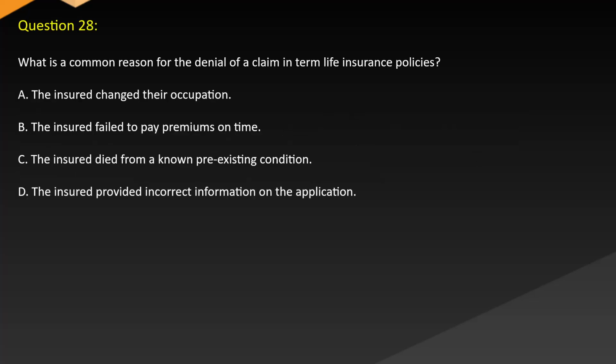Question 28. What is a common reason for the denial of a claim in term life insurance policies? A. The insured changed their occupation. B. The insured failed to pay premiums on time. C. The insured died from a known pre-existing condition. D. The insured provided incorrect information on the application.